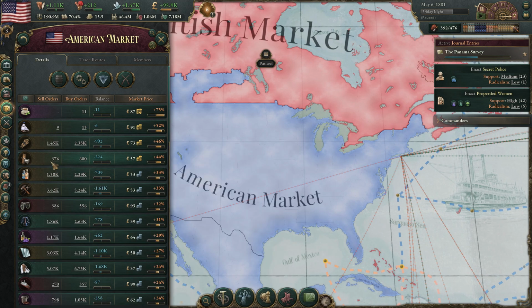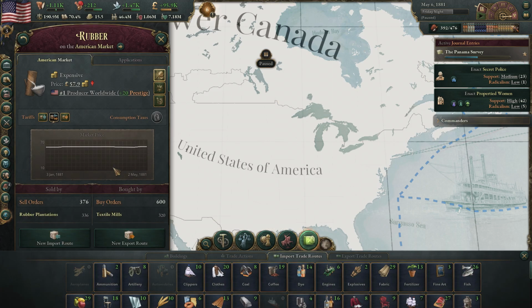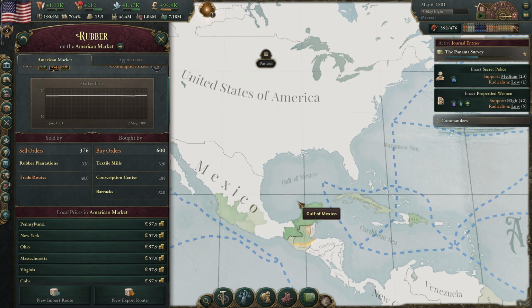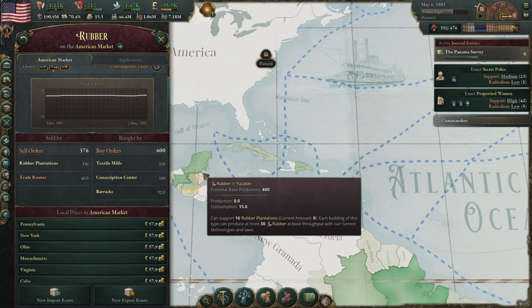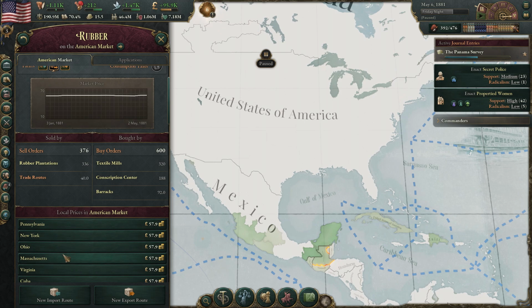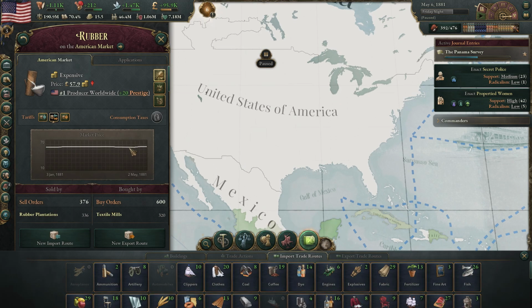The rubber, there's nothing we can do about, because there's no one we can trade with, unfortunately. And I don't think there's anywhere where we can produce that at the moment, because we're kind of relying on Mexico or Liberia to do it. And if it gets expensive enough, maybe they will. But I don't know. In general, the AI seems really bad about producing the new resources, unfortunately.